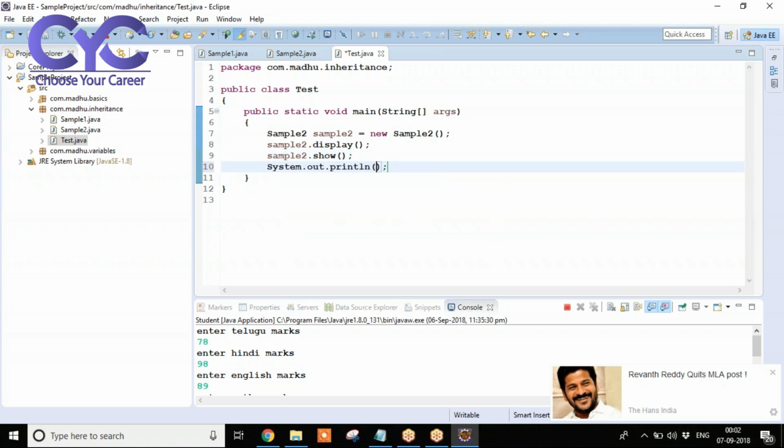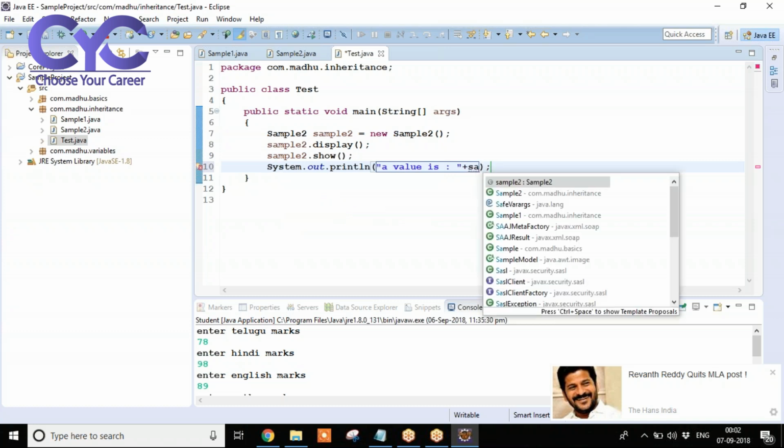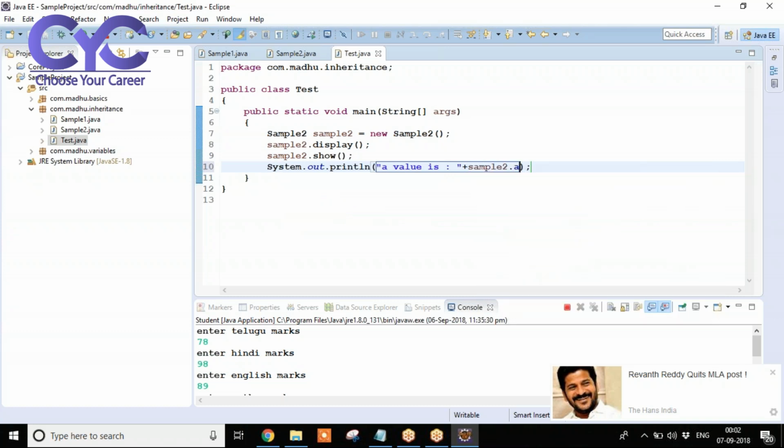You can call that one also a value. A value also is now in sample2 class. Just we can take a value is plus sample2 dot a. Save it. You can call like this. Okay, now if you run this sample,